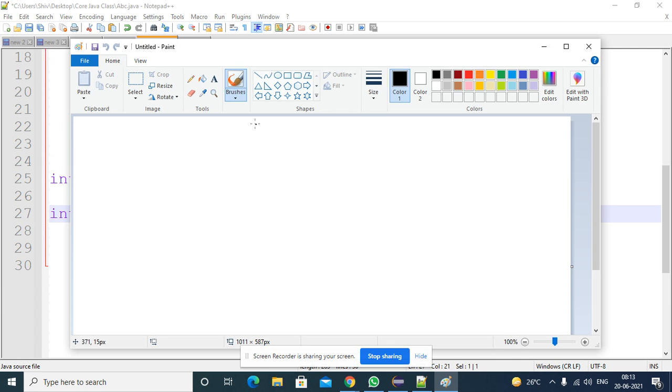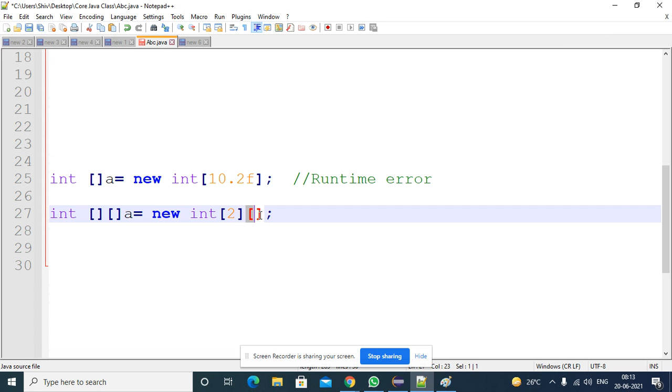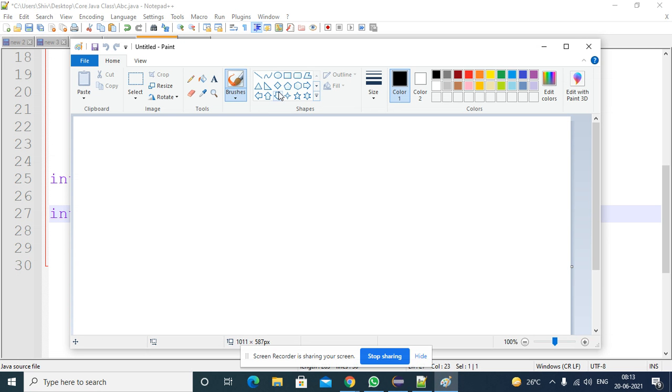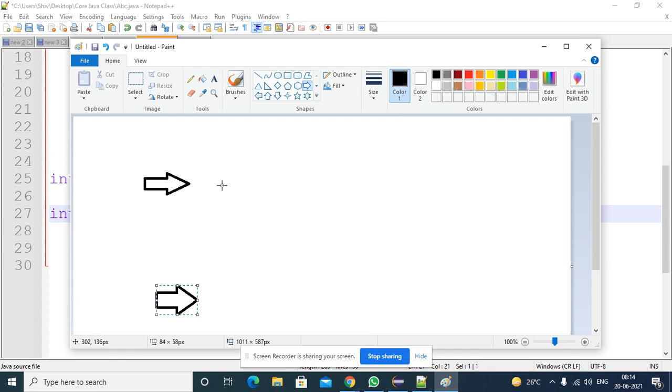If you are unable to recollect, this is a two dimensional array, right? This is one dimension, this is the second dimension. A two dimensional array means two levels will be there, level 1 and level 2, right? In level 1, the size is two, that means it will allocate two memory locations in the first level, right? In the second level you didn't allocate it.